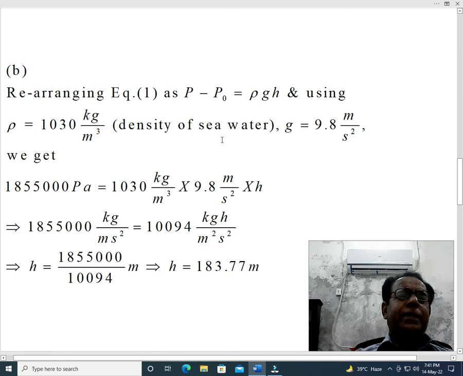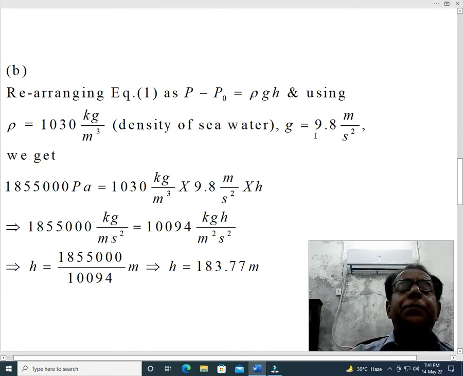Moreover, in the previous part we had taken the value of acceleration due to gravity on Mars, which was about 1/3 of this value. But here we are taking the standard value. The third value, which is h, is the parameter going to be determined.